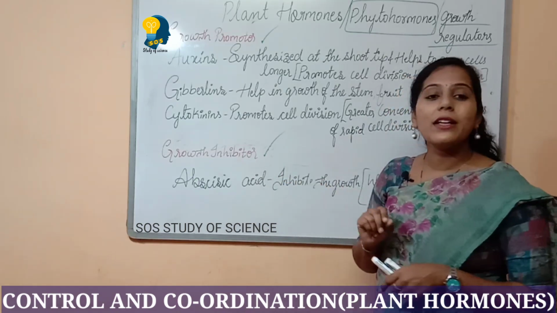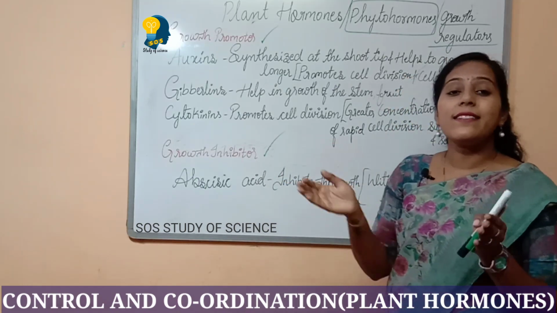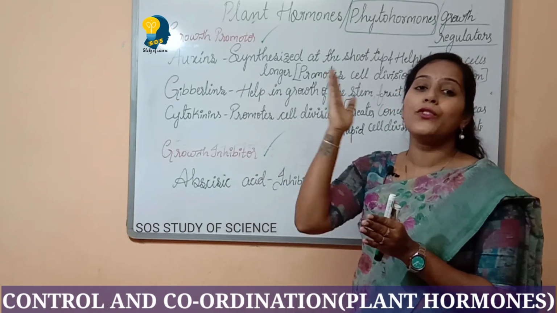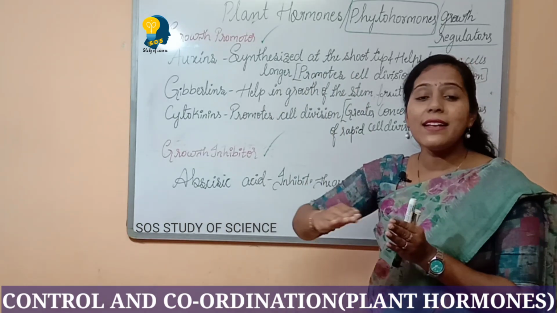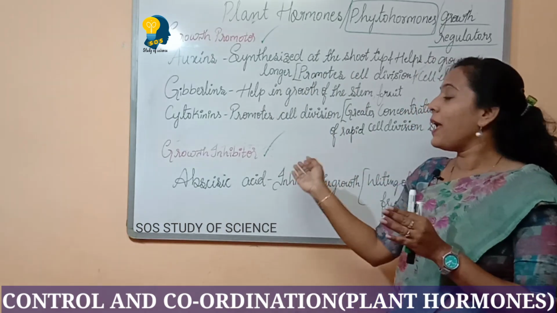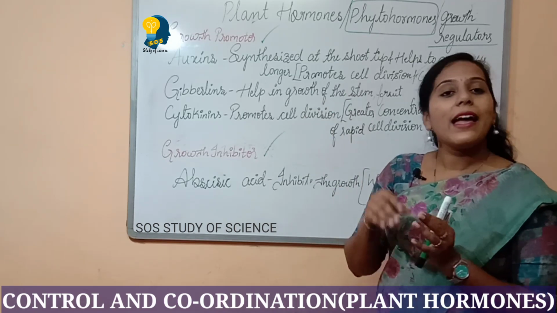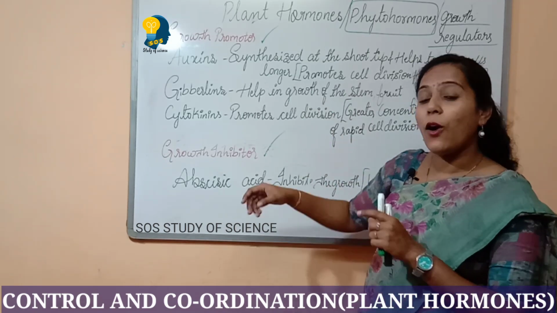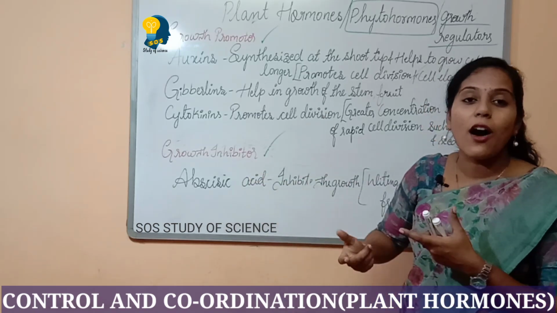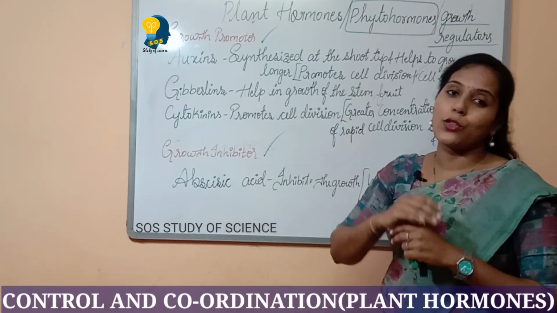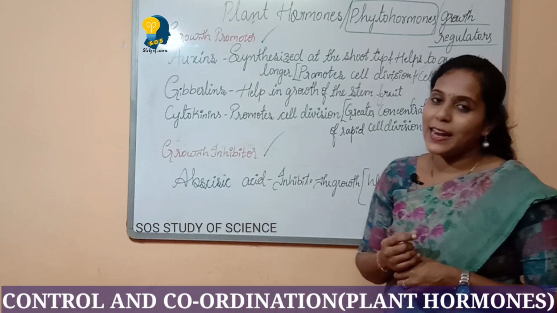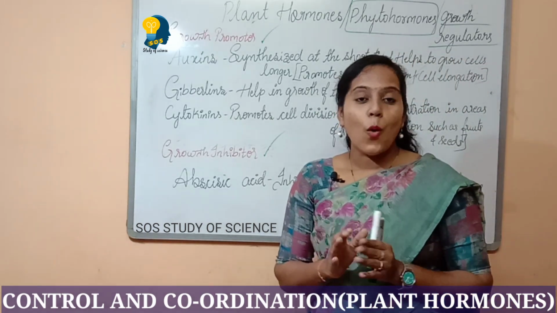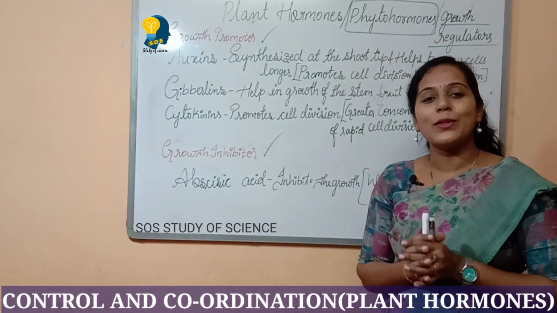When I talk about the growth inhibitor, it makes the plant's growth stop. In various aspects, they make the plant's growth stop. Hence, we call such hormones growth inhibitors. The hormones which are responsible for inhibiting the growth of the plant, we call growth inhibitors. Clear? What is a growth promoter and what is a growth inhibitor?